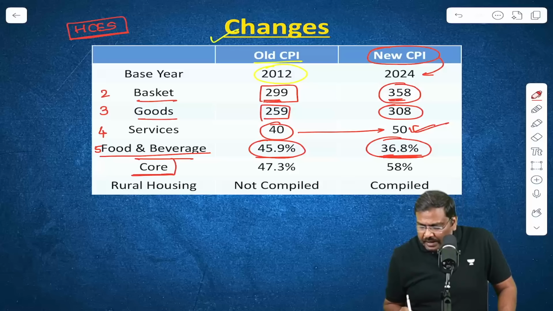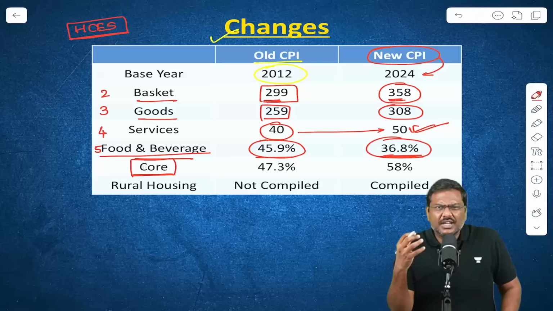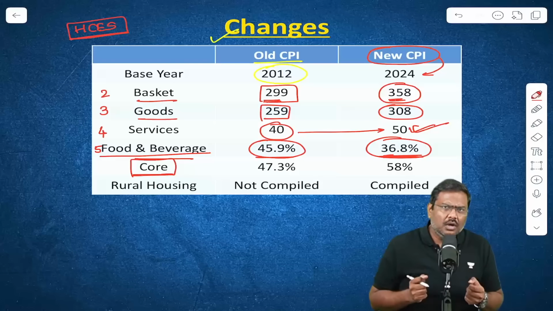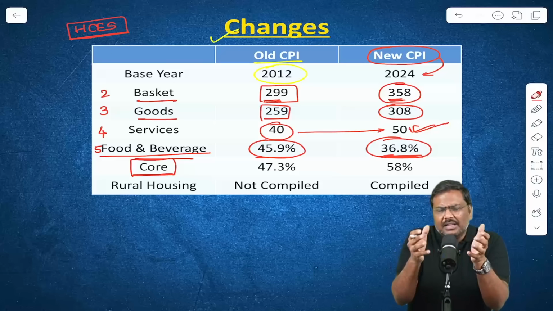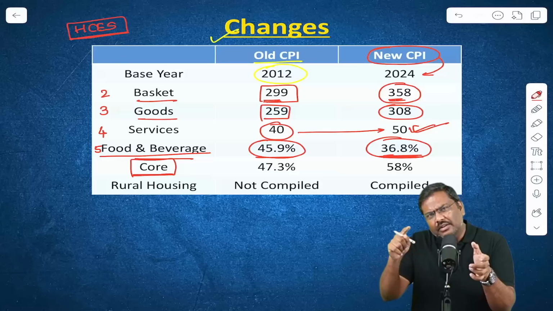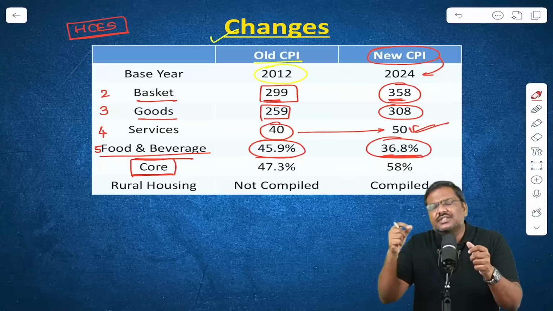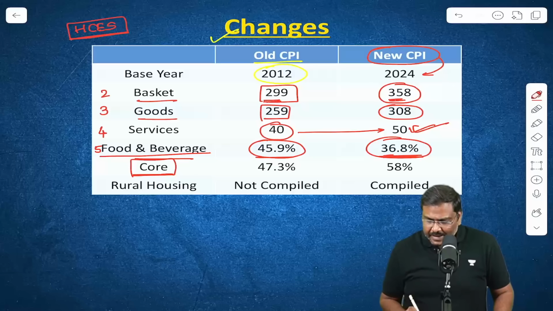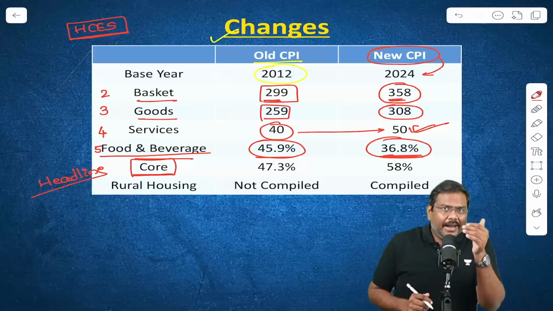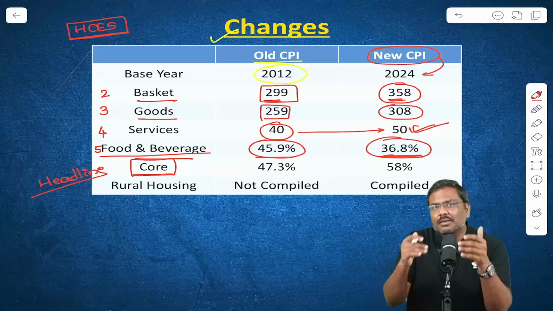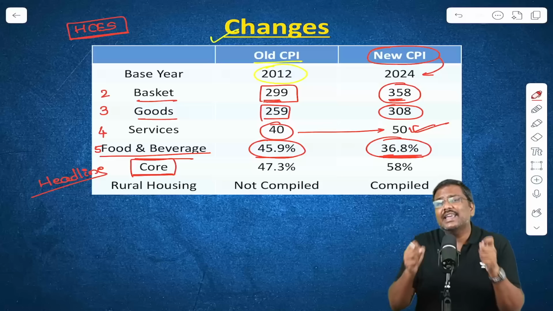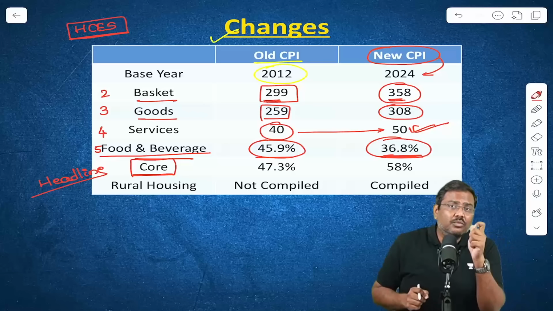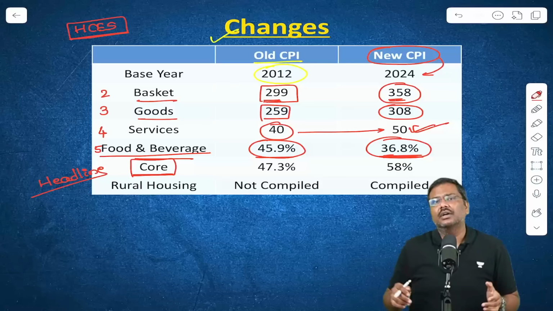Next, core inflation. Very often there's a discussion on core. What is the idea of a core? When you take the complete basket and calculate the inflation rate, calculate the changes in the price, that is called as headline. But the problem is, in the headline basket, there are certain commodities whose prices are unstable, whose prices are very volatile or short-lived.